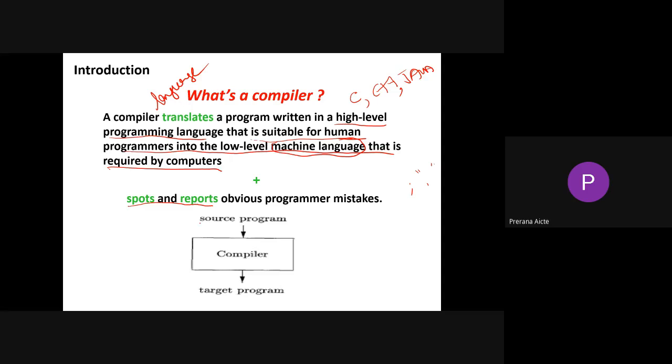See, whenever a source program is given to a compiler, surely it will generate a target program. Here this target program is machine understandable code, or we can also call it machine language, or we can call it executable code. So we have different names for your target program. We can call it machine code, executable code, or machine understandable code.